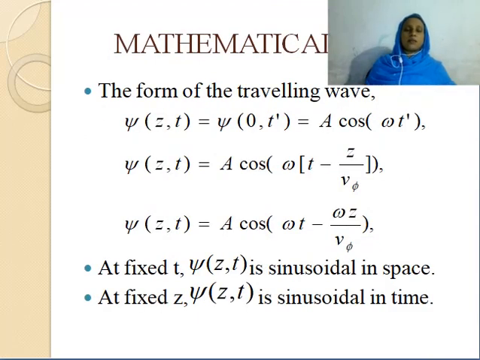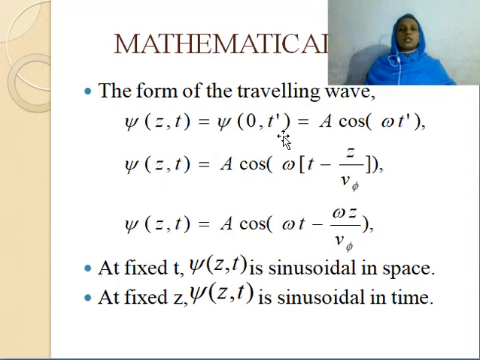Now we can write the mathematical expression for the displacement psi(z,t). So psi(z,t) equal to psi(0,t prime). This is given by a cos omega t prime. Psi(0,t) is equal to a cos omega t, where here t is replaced by t prime.